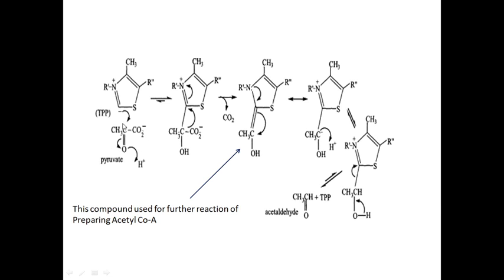When this pyruvate reacts with the TPP carbanion, the carbanion attacks the carbonyl carbon, which is electronically deficient. Then the pi bond opens onto the oxygen and abstracts this hydrogen. We get this addition product, and after some rearrangement you get this compound in which the carbon bears a negative charge, and this compound is used for further reaction in preparing acetyl coenzyme A.